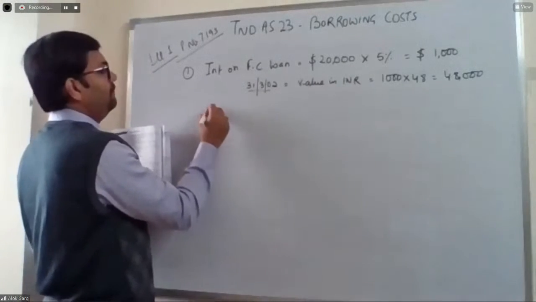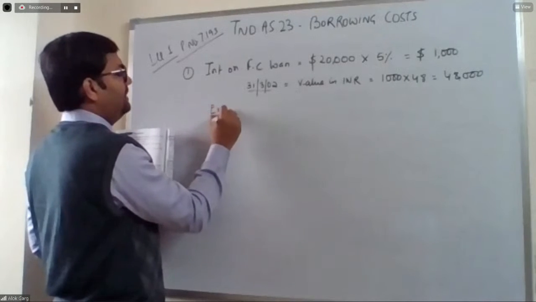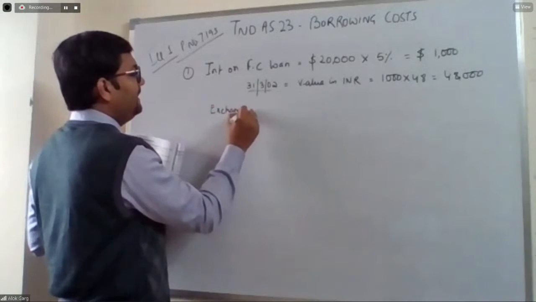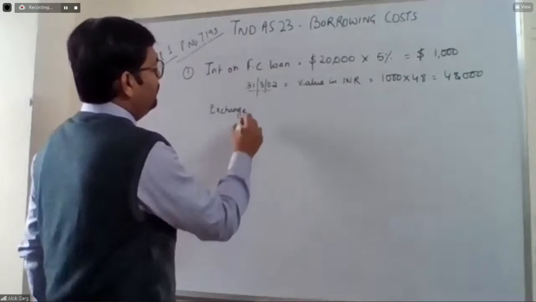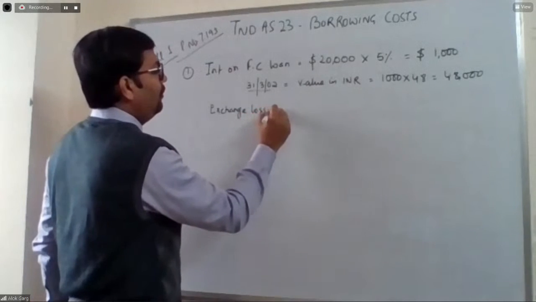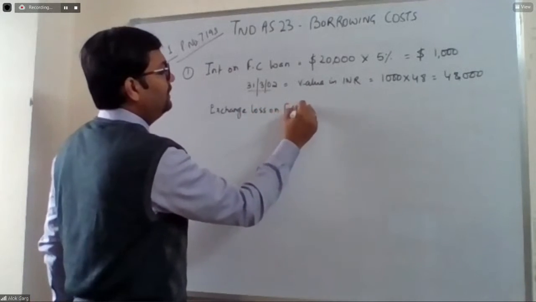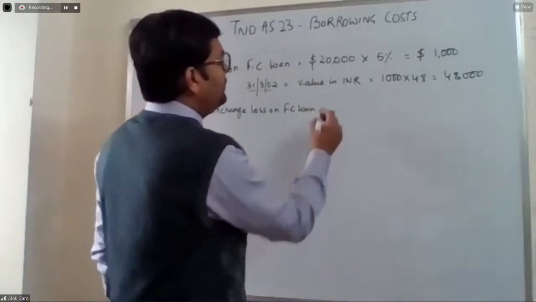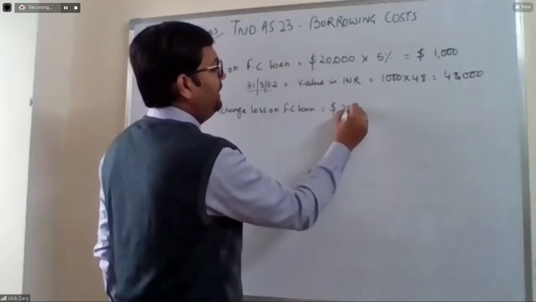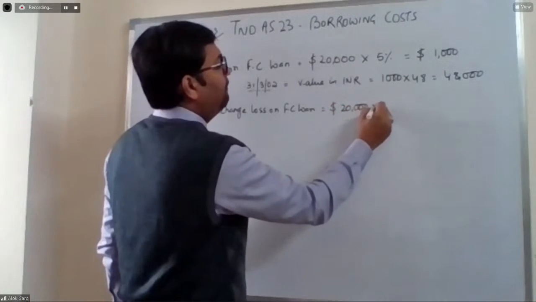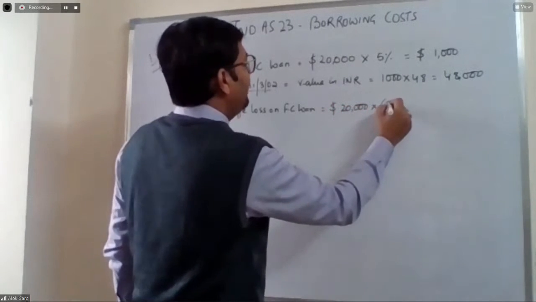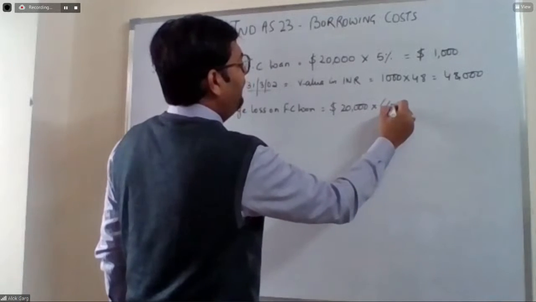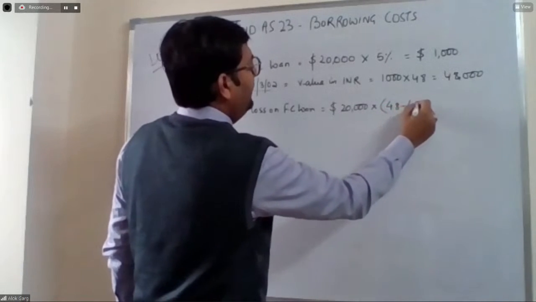Now the exchange loss: since the dollar is getting stronger, there is an exchange loss on the foreign currency loan. So what is the exchange loss? A $20,000 loan is there, so $20,000 multiplied by the difference in rate. When we acquired this loan the rate was 45, but now the rate is 48.